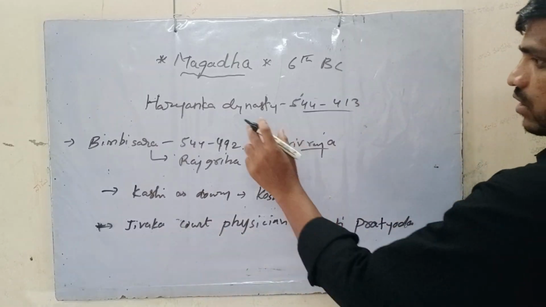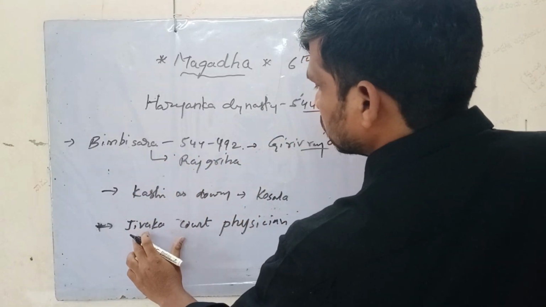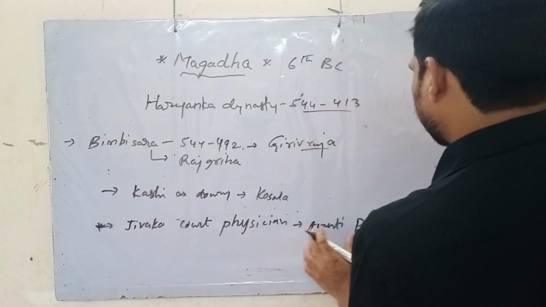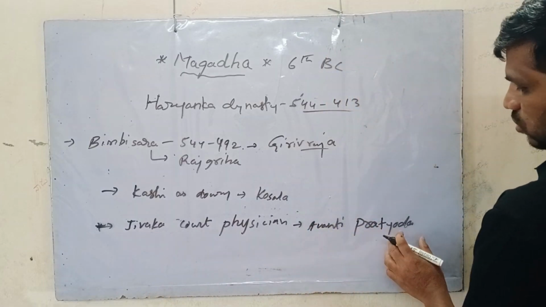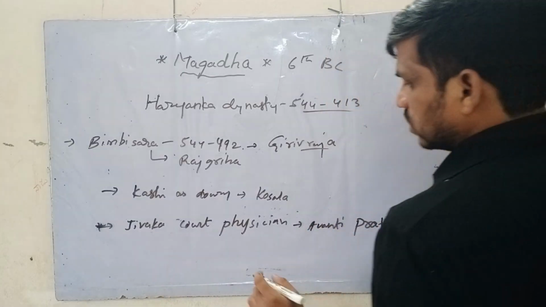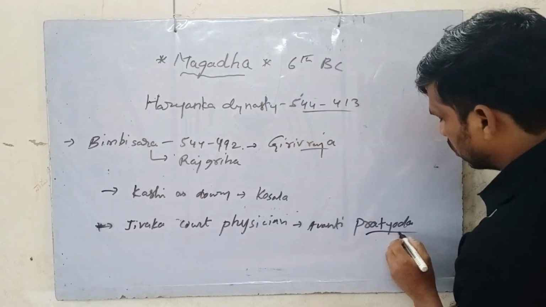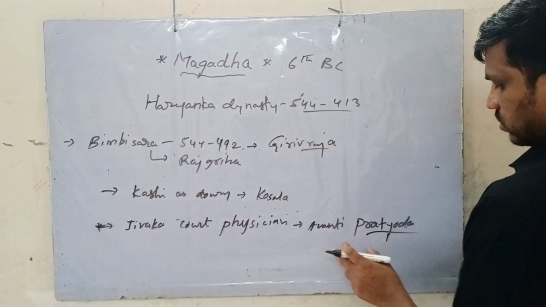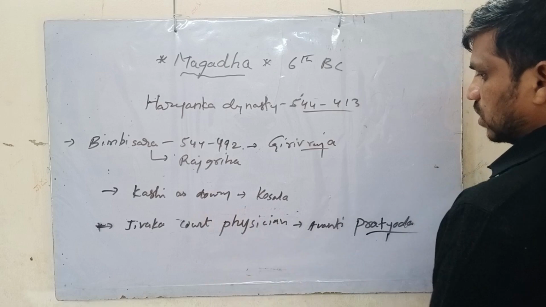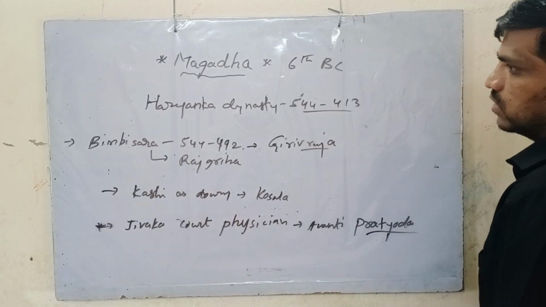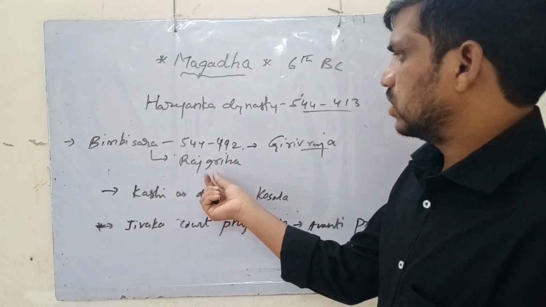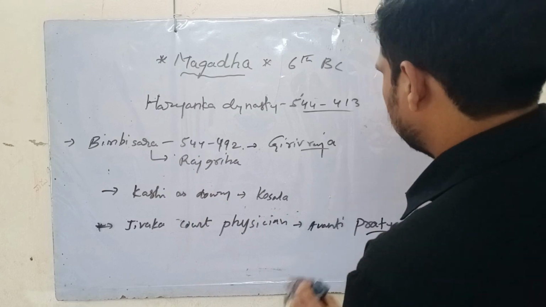Bimbisara sent his court physician Jivaka to the court of Avanti, to Pratyoda, in order to cure jaundice. This king got jaundice, so he was sent there to cure it. So this is the importance of Bimbisara.